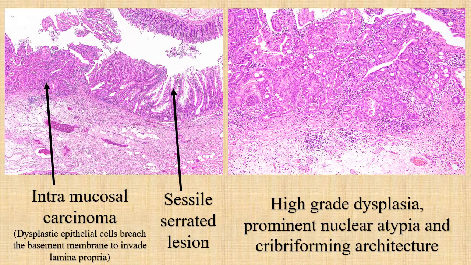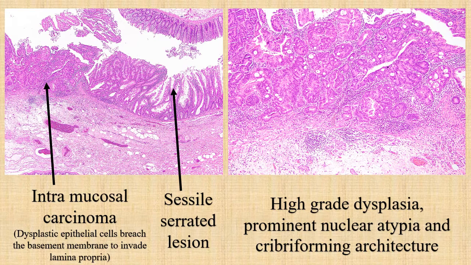The right arrow has an intact basement membrane. The glands are sessile and serrated in architecture, while on the left the epithelial cells have dysplasia and they breach the basement membrane and enter into the lamina propria.